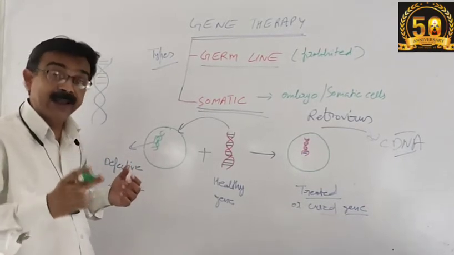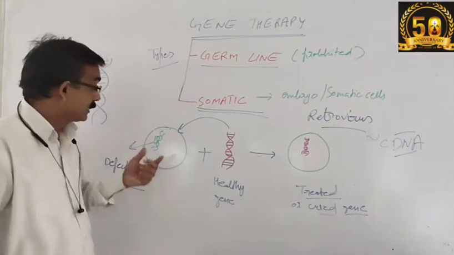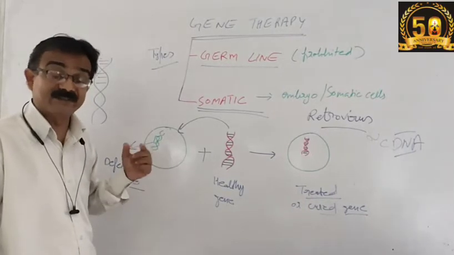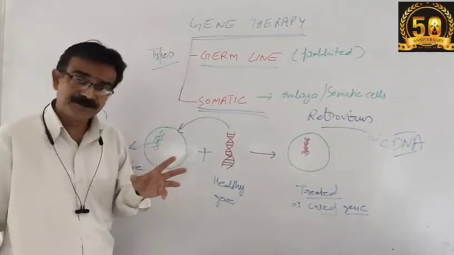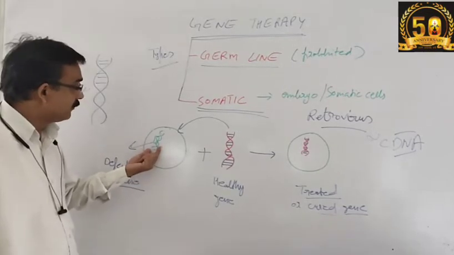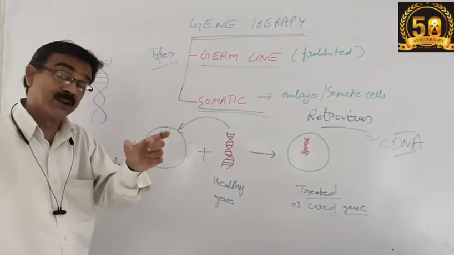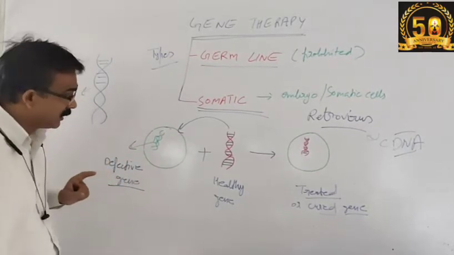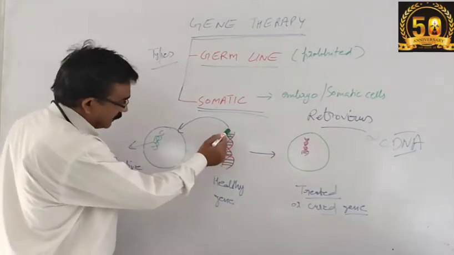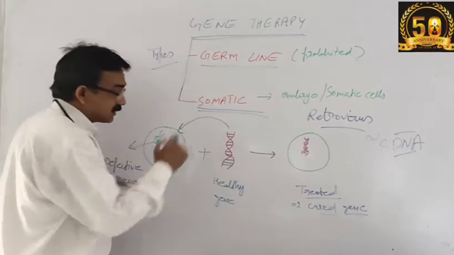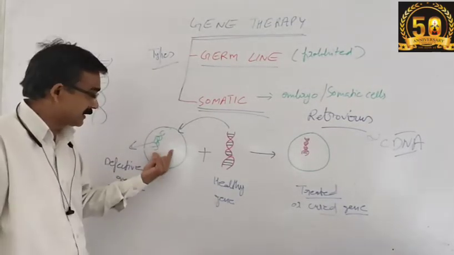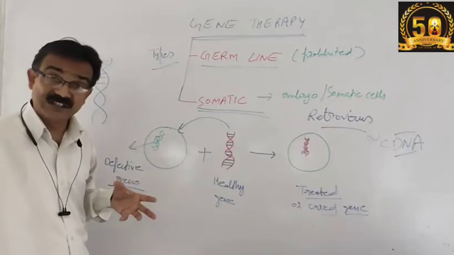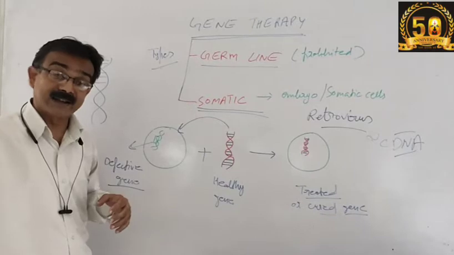It will not be able to carry a proper character because the gene is not healthy. The gene is defective. So what we do, first of all, with the help of biotechnology, we disarm that gene. We make that gene passive, and with the help of a vector, we further incorporate or shift another piece, a healthy gene, inside that cell or nucleus for the treatment, for the sake of gene therapy, to have the desired character further.